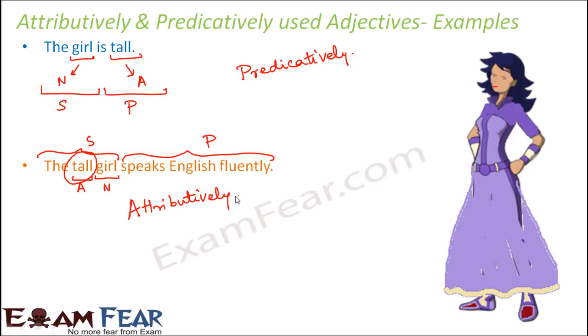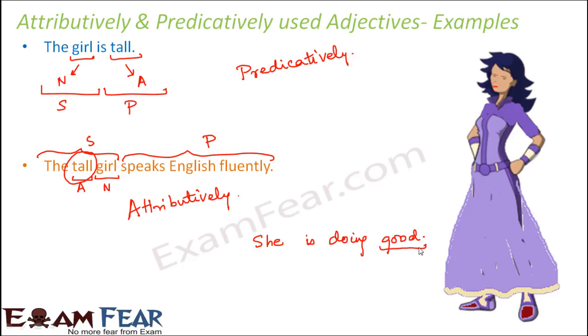Now sometimes we come across adjectives which can only be used predicatively. For example, she is doing good. If you look at this example, good is the adjective, because good is telling how she is doing, right?